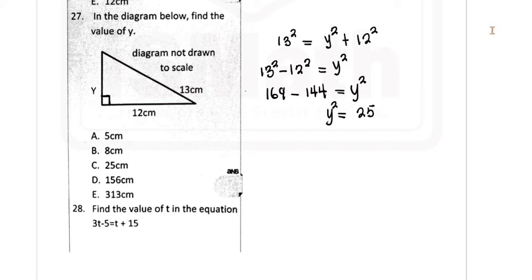And now we can take the square roots of both sides. And when you take square roots of both sides, the square on the left hand side will cancel out and the square will become a square root on the right hand side. And then you have y is now equal to the square root of 25, which is 5, positive square root. So your answer there is going to be 5 centimeters. The correct one is option A.